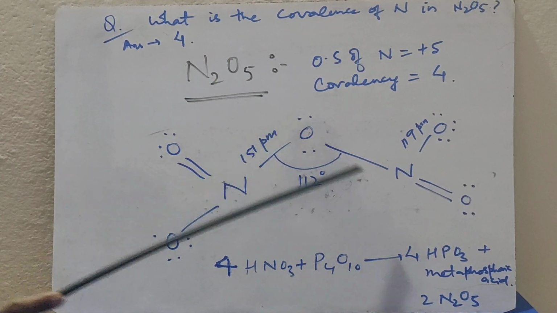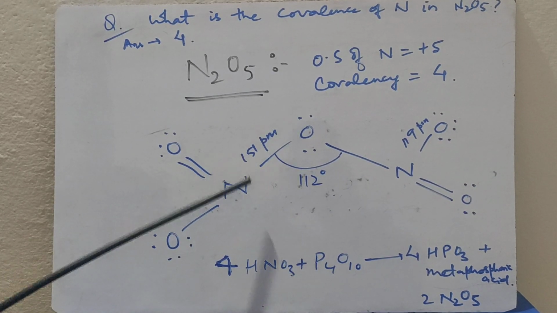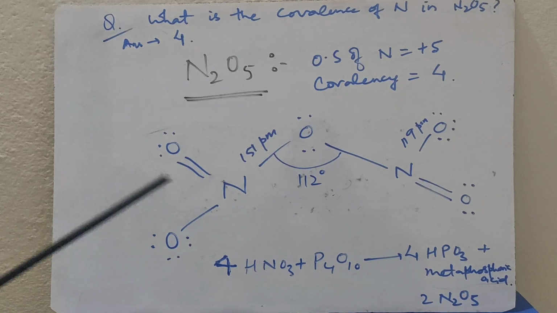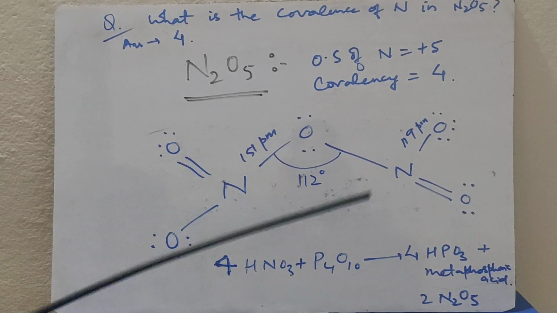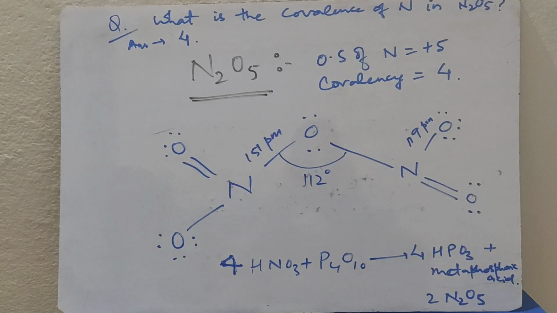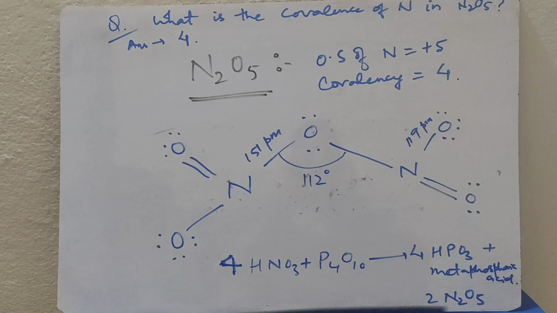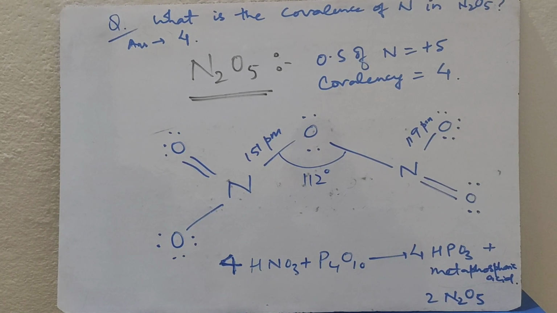The NON bond angle is 112 degrees, whereas the bridged nitrogen-oxygen bond length is 151 picometer, and the nitrogen-oxygen terminal bond is 119 picometer. It also exhibits resonance. N2O5 is prepared by treating tetraphosphorus decaoxide with nitric acid to form metaphosphoric acid plus N2O5.